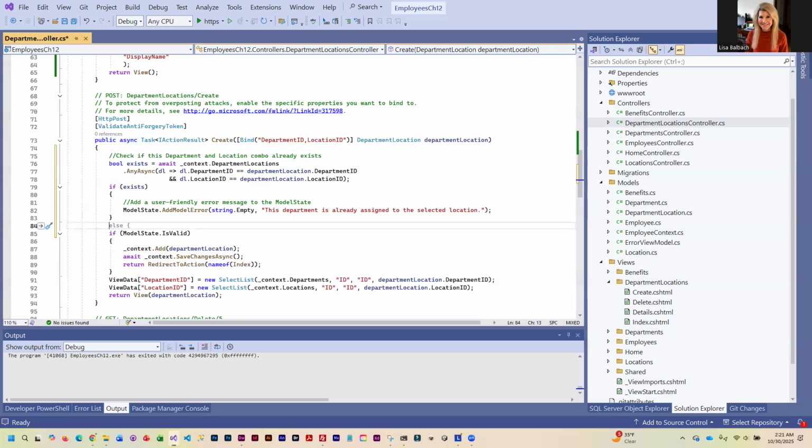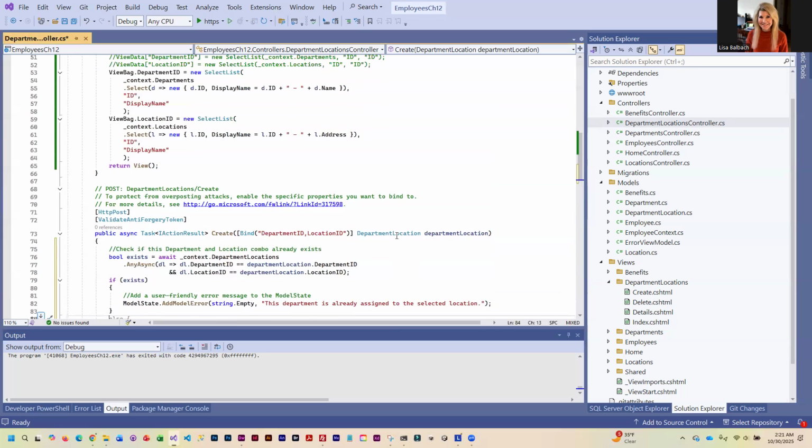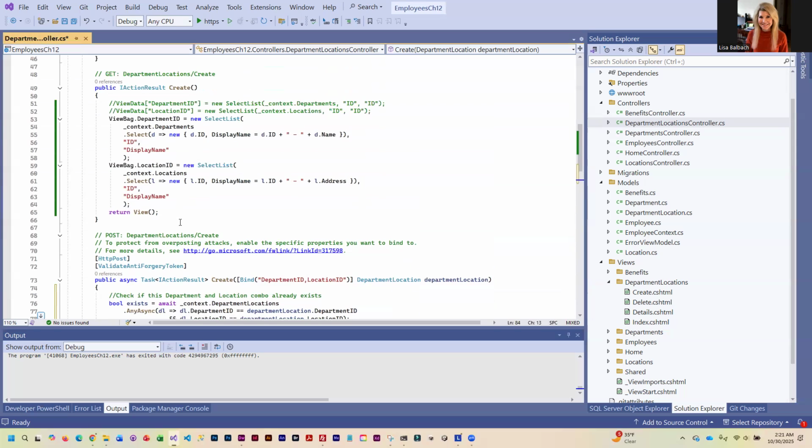However, there is another thing we're going to have to change because when it goes back to the create page, we don't want this ID business there. We actually want this code.